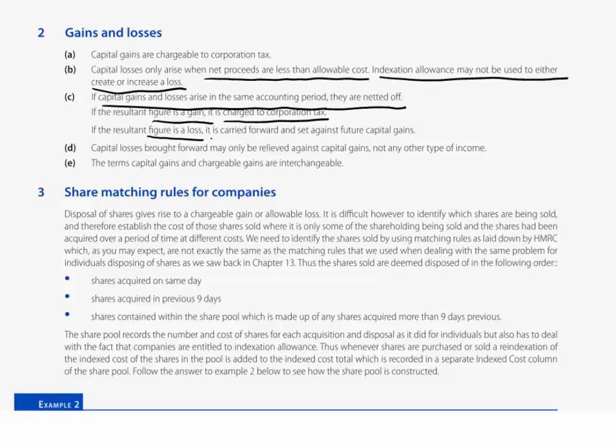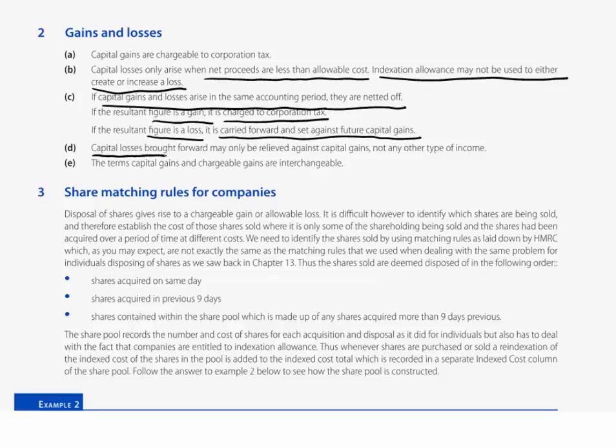So if you have net losses, chargeable gains nil, and what do we then do with the loss? Well, very simple. It is carried forward and set off against future gains. So in the next accounting period, having incurred net losses, you would do the same exercise. What would the gains and losses of that next accounting period be? Get the net gain. If it is a net gain, we may then deduct from it the capital losses brought forward, only, of course, so as to reduce those gains down to zero, and then we would continue carrying forward any remaining amount of capital loss.